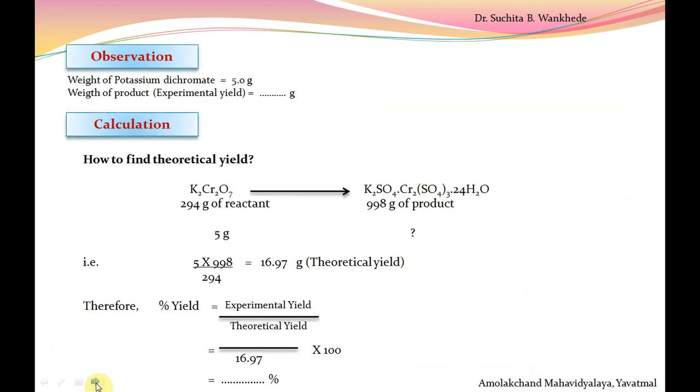Next, observation. Weight of potassium dichromate that we taken is 5 gram. Weight of product which we get after drying is called the experimental yield. Now, to find out the percent yield of the reaction, we have the formula: experimental yield divided by theoretical yield into 100.